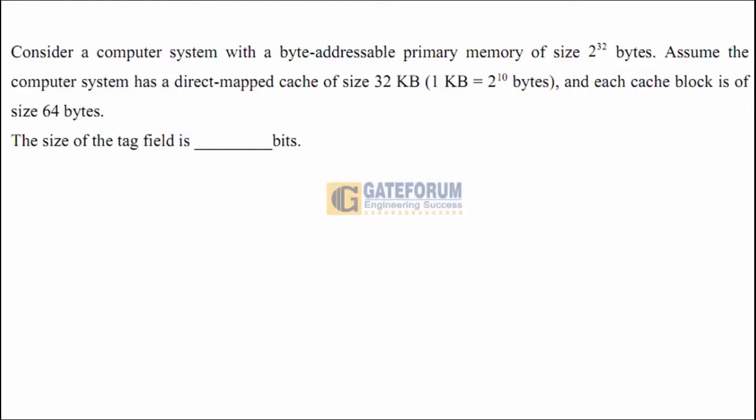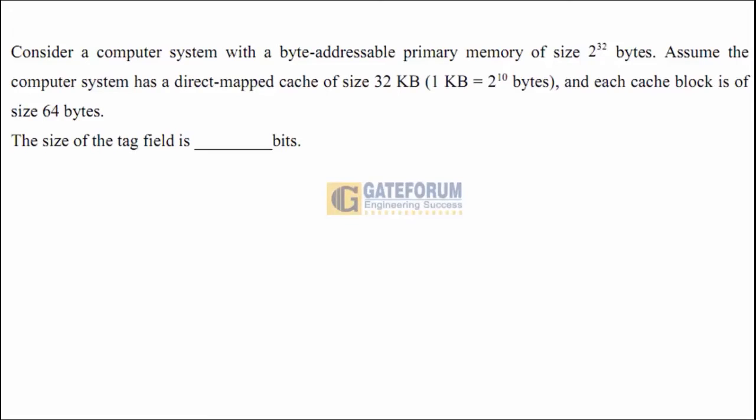Consider the computer system with a byte addressable primary memory of a size 2 power 32 bytes. Assume that the computer system has a direct mapped cache of 32 KB and each cache block is of size 64 bytes. The size of the tag field is dash bits. This question is given in the year 2021.